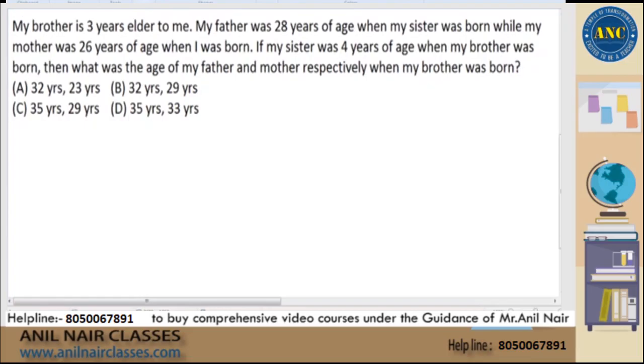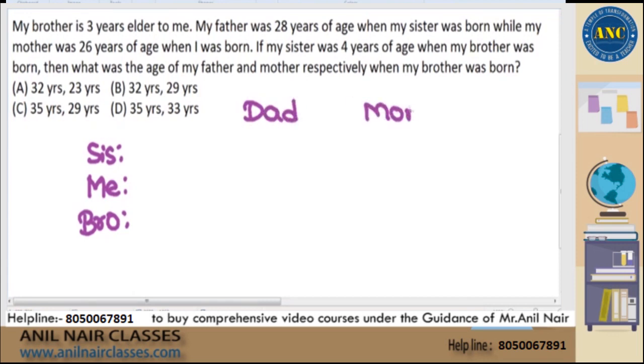Now see here. First read the question completely. My brother is 3 years elder to me. My father was 28 years of age when my sister was born, while my mother was 26 years of age when I was born. If my sister was 4 years of age when my brother was born, then what was the age of my father and mother respectively when my brother was born? Too much confusion if we read the entire question together. Let us not read it together once again. Let us do statement by statement. What I understood is, I have a brother and I am myself and I have a sister. And the question is also talking about my father and mother, right? This is what is given in the question.